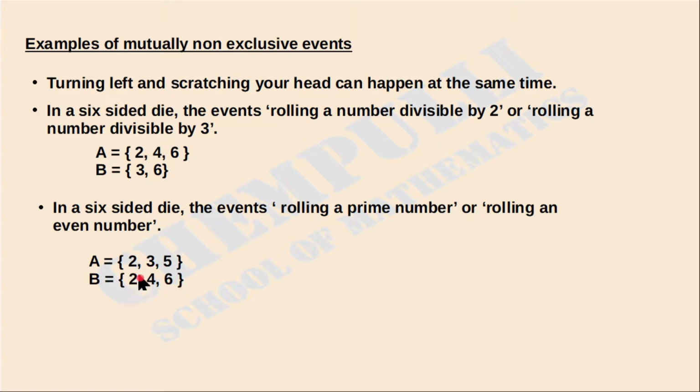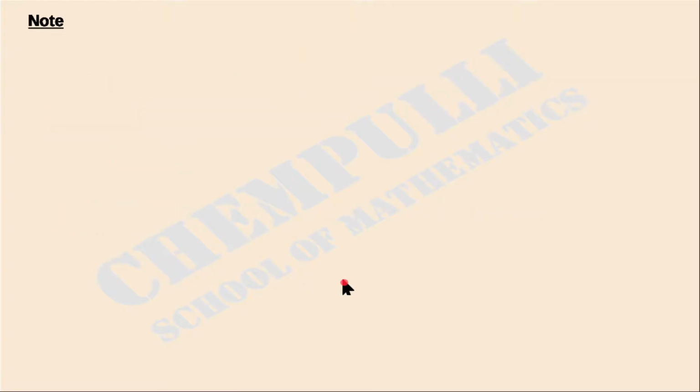Now you can check that 2 is common. That means if the result is 2, these two events happen at the same time. So these two events are not mutually exclusive; they are mutually non-exclusive events.